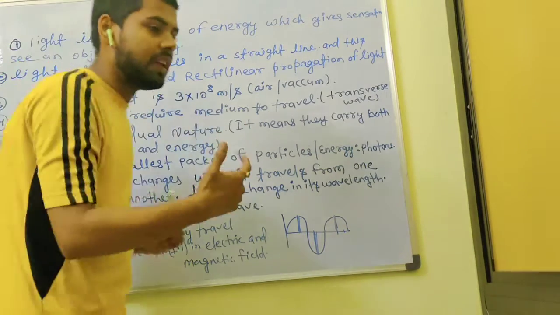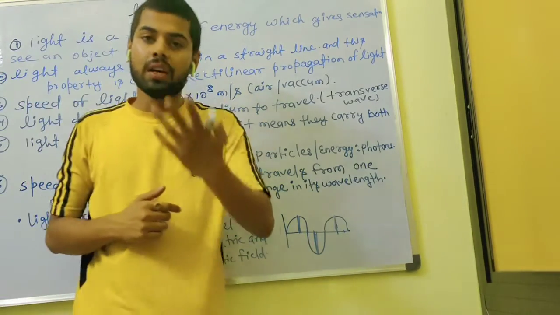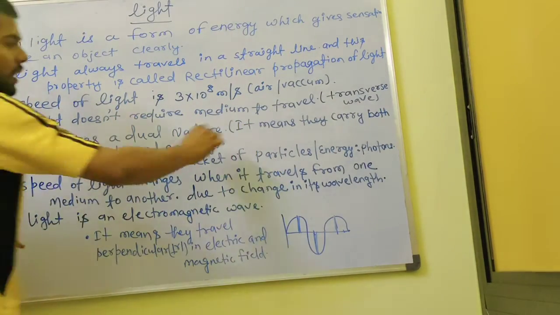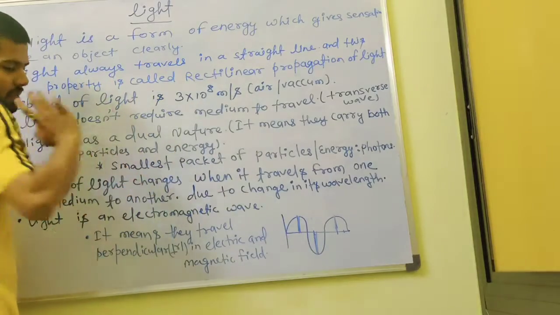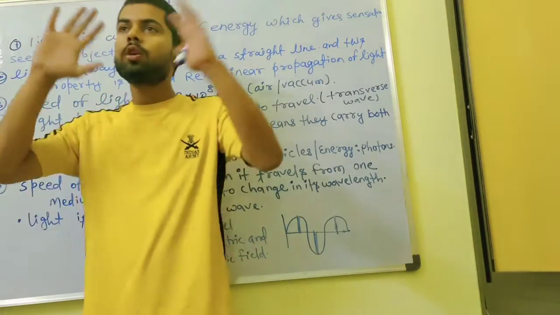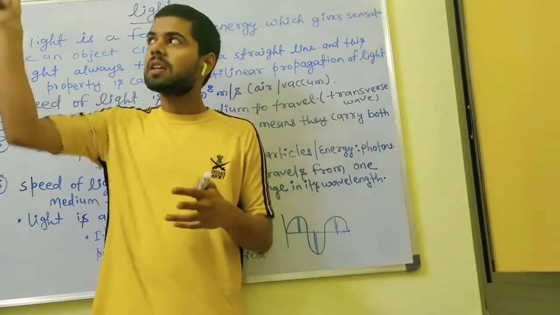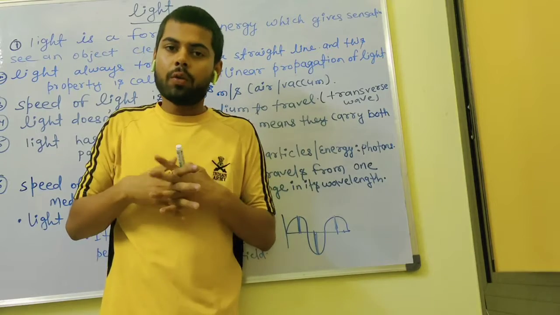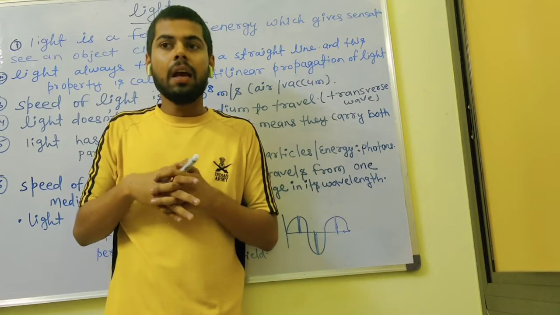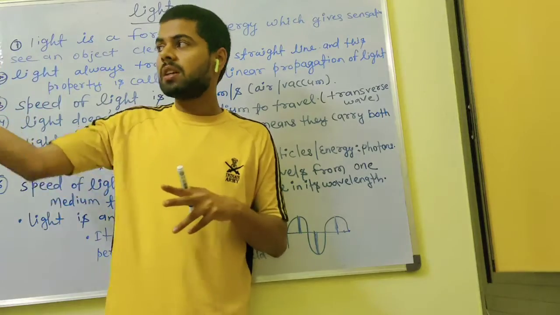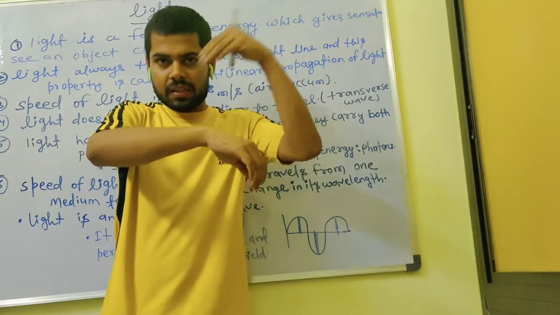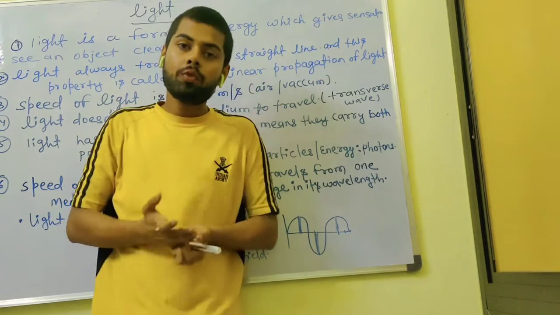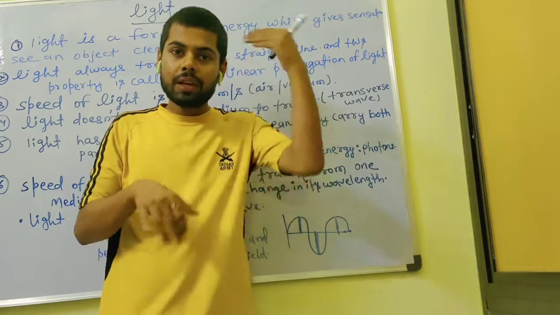Light has a dual nature. In our language, we say light has a dogla nature. Dogla means two natures. So what does dual nature mean? It means light carries both particles and energy. How can we observe this? When we close the room to make it dark and see sunlight coming inside, we see particles in it. And when sun rays hit your skin, you feel heat, which happens because of energy.